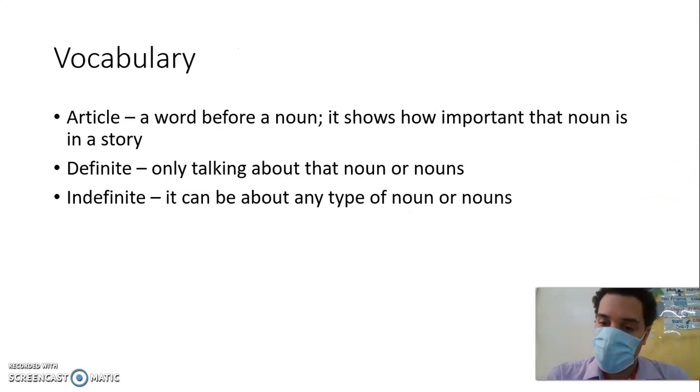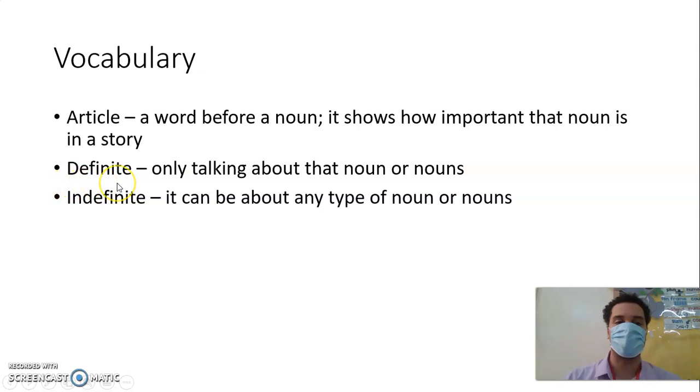So the vocabulary you will say today, we have 3 vocabulary words. The first vocabulary word, I want you to say article. So article has 3 syllables. Remember the syllables we learned yesterday? Article. Everybody? Good. Article is a word before a noun. It shows how important that noun is in a story.